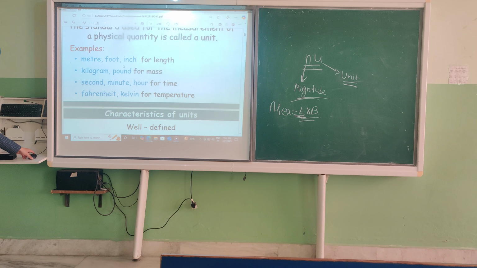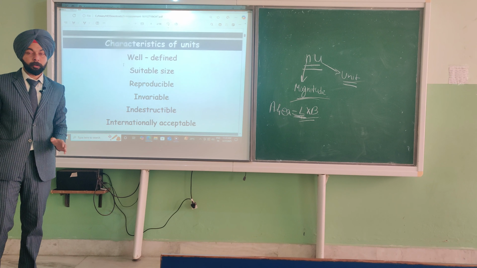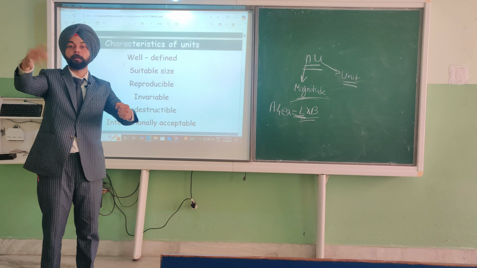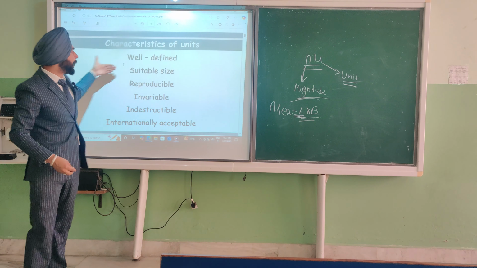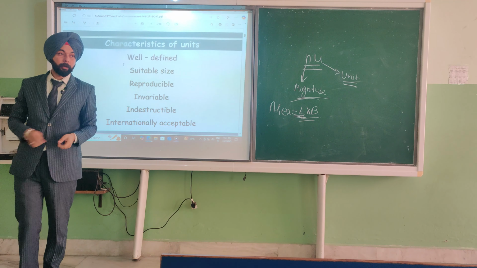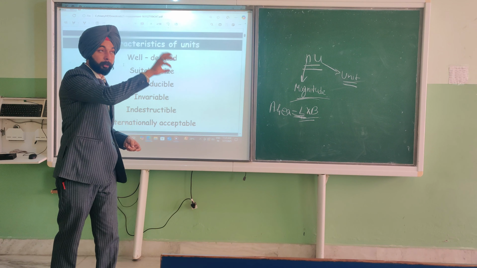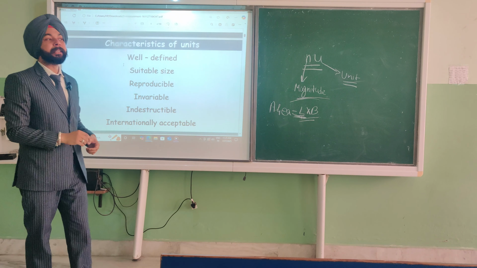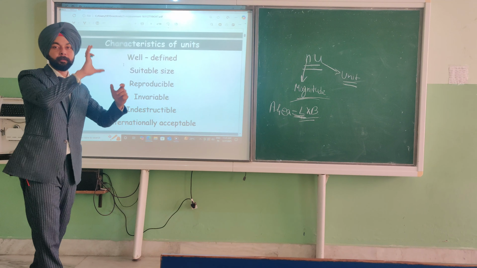Now next thing is the characteristics of units. It is well defined. I had already discussed what 50 meter, 50 kilometer, centimeter, and mm are. This gives you a well defined value. Next, suitable size: when you fit anything in any part, if your unit and dimension are correct, you can easily fit the product in this part.